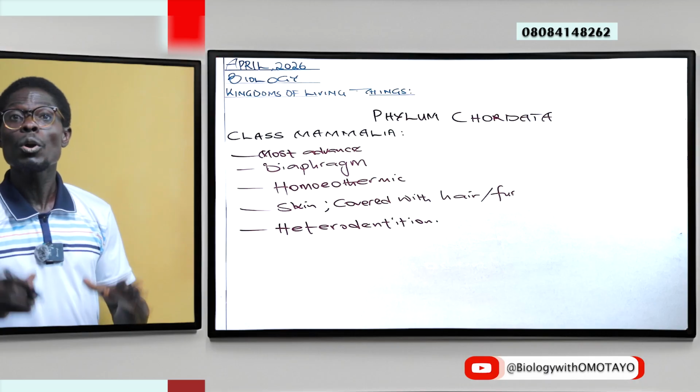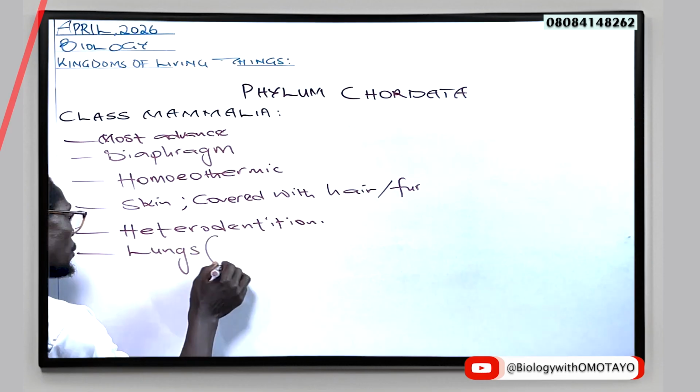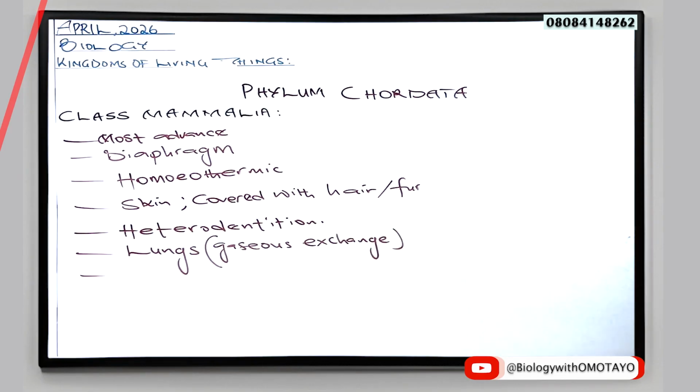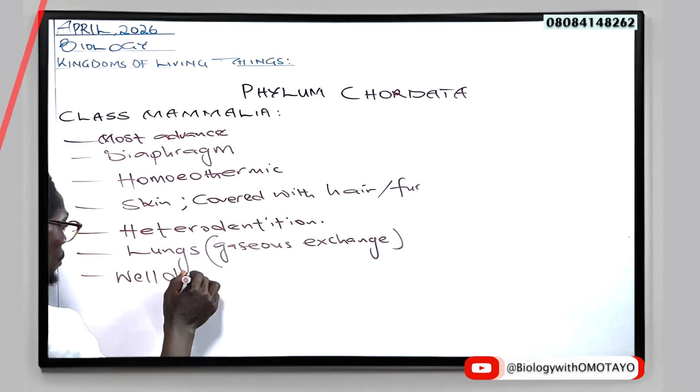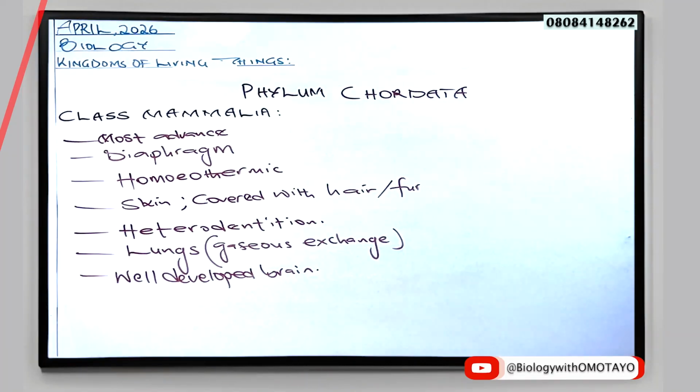Lungs are used for gaseous exchange. And organisms here have a well-developed brain. They equally have the external ear, the pinnae. This is a unique characteristic of mammals.